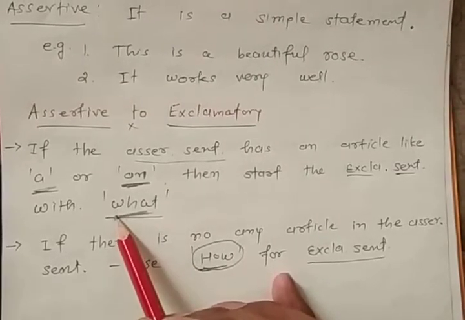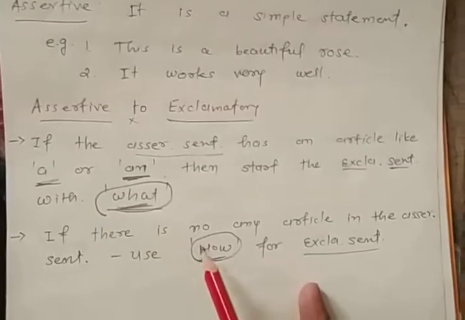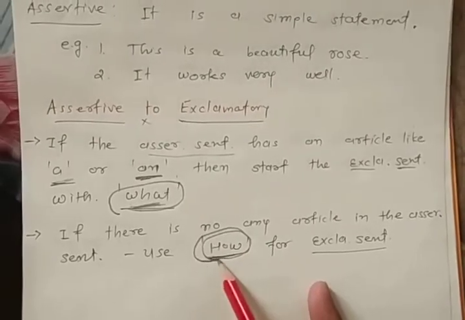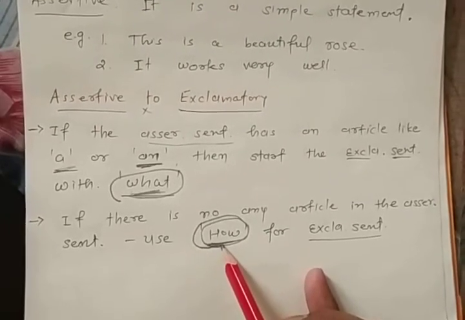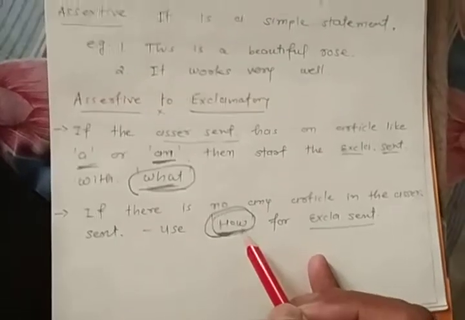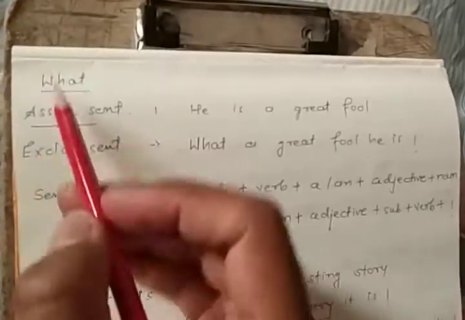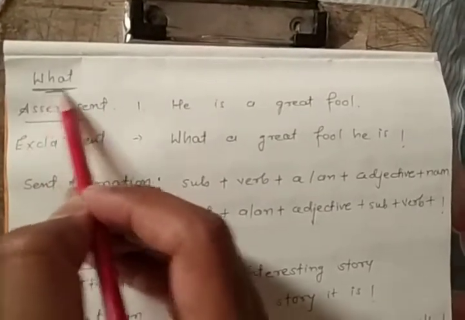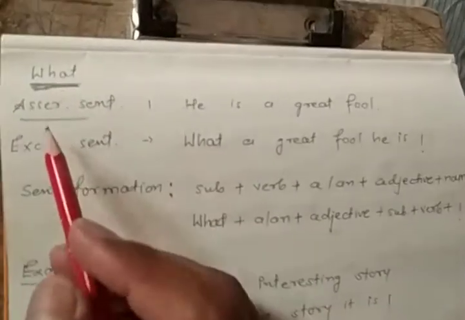Article, a or an, what. No article, only how for exclamatory. Got it? Now let's study the examples. First we will start with what, when we need to use what for an exclamatory sentence.